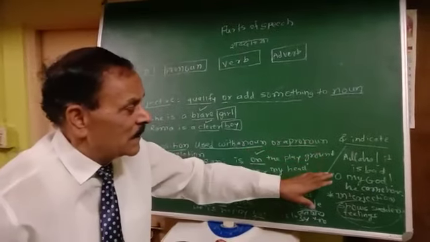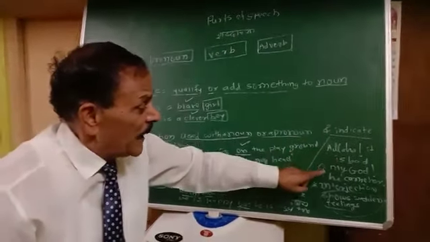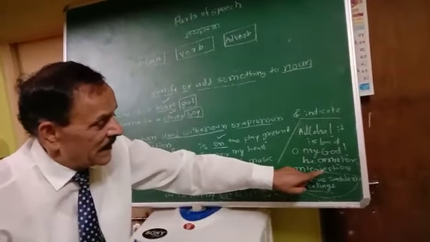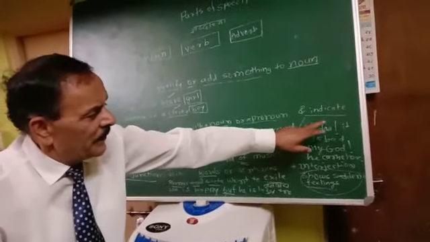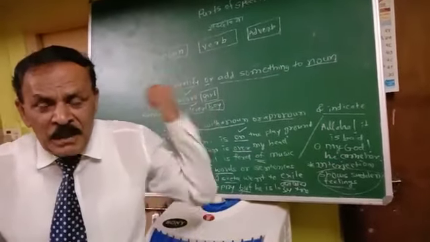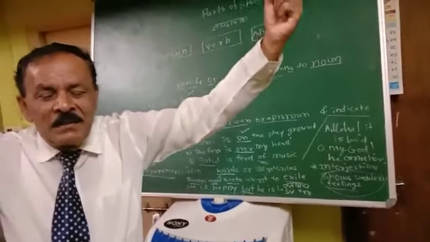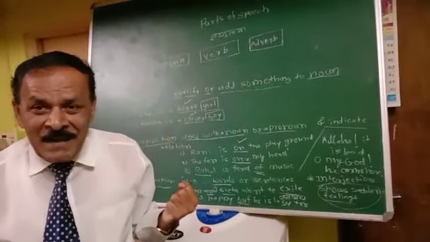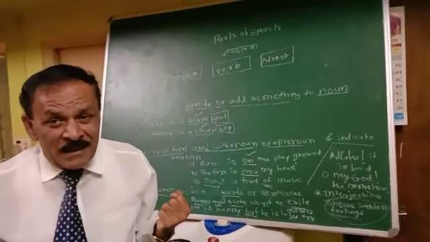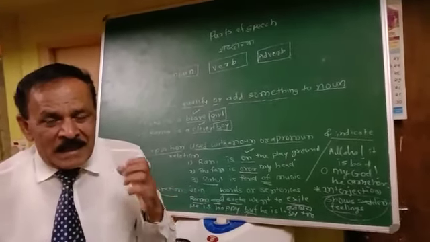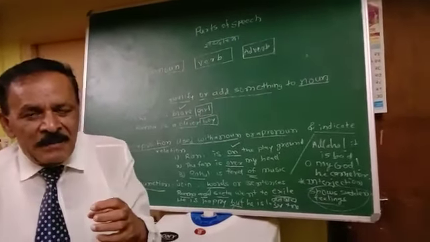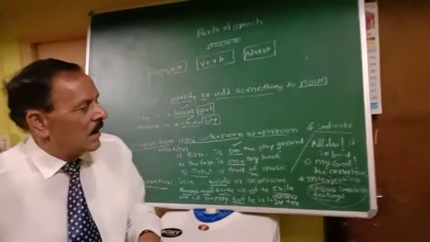So many examples, and to identify the location of interjection, generally there is an exclamatory sign. Hip hip hooray means hooray, it's a sudden happening. So we give the mark of exclamation there. Mark of exclamation means exclamatory sign.